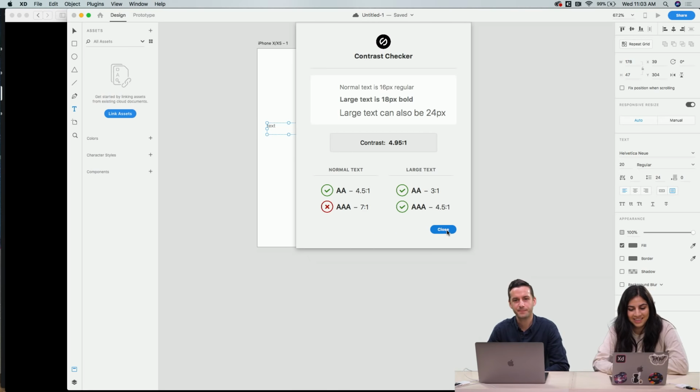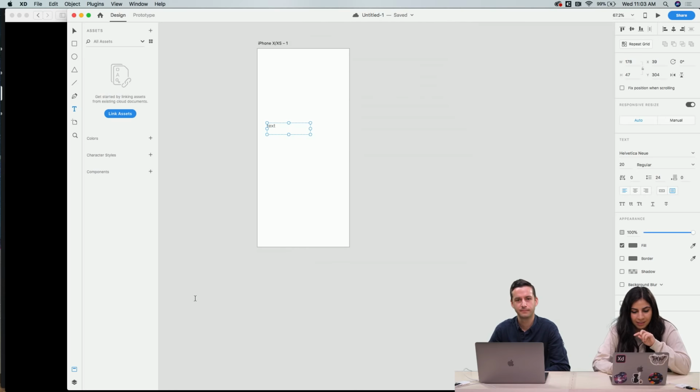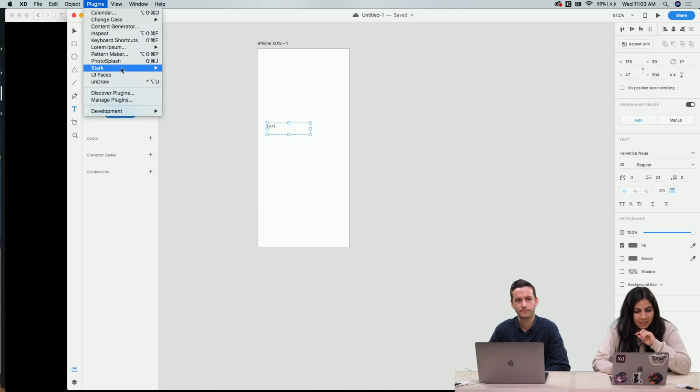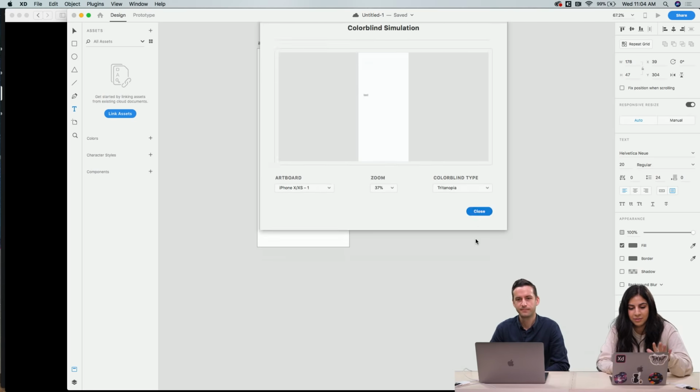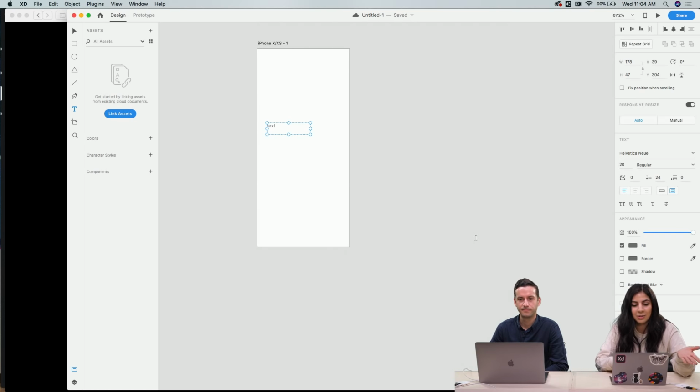So I would recommend checking this out. It's called Stark. It's a great plugin. And they also do colorblind simulation. So it's pretty cool. You can change this. I just have the word text, so it doesn't change much. But if you have colors, you can do all these different types and see how it would look. And it's very interesting because you can't really imagine what what you're designing would look like to a person that has color blindness.